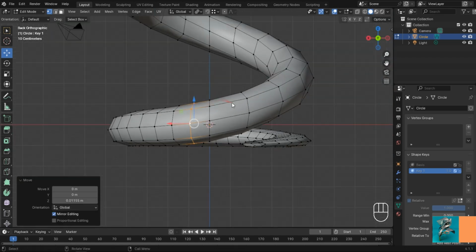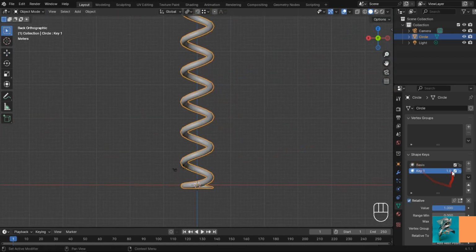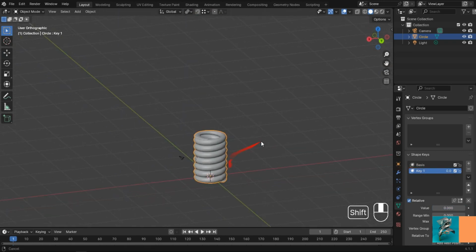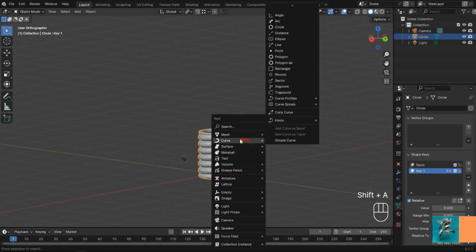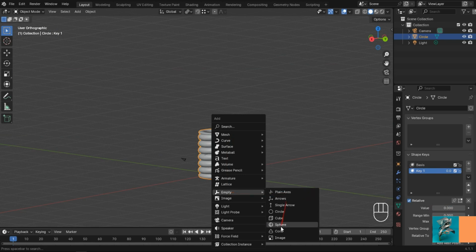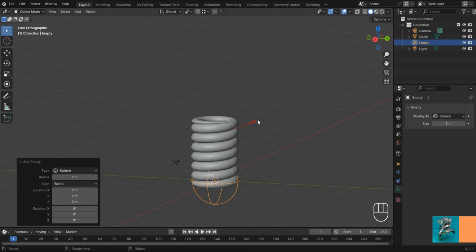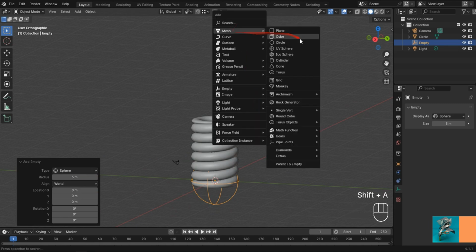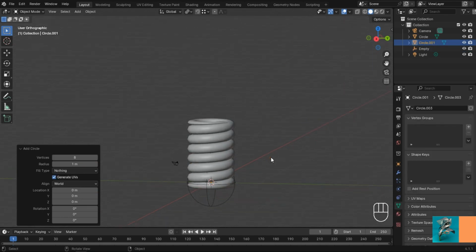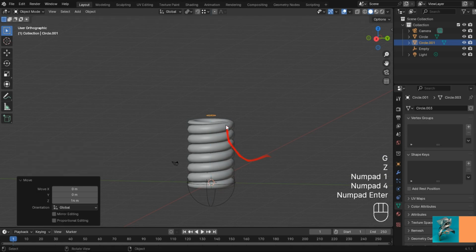Come back to Object Mode and set the shape key to 0. Press Shift plus C to reset the cursor position in the viewport. Add an empty by pressing Shift plus A, and increase the size to 5. Then add a circle, move it on top, increase the size manually, then parent the empty to the circle.